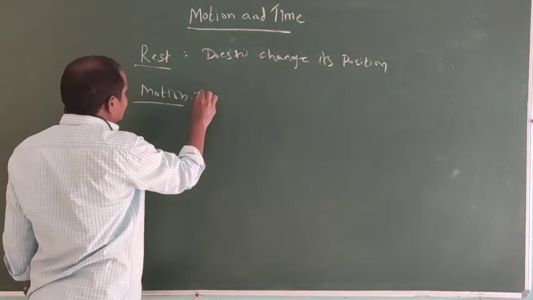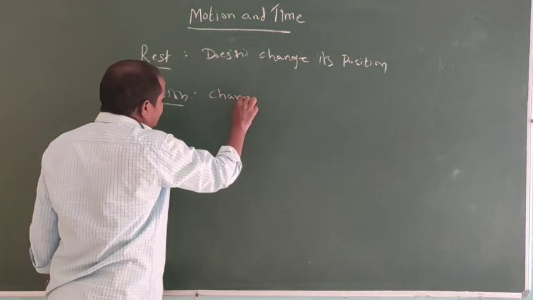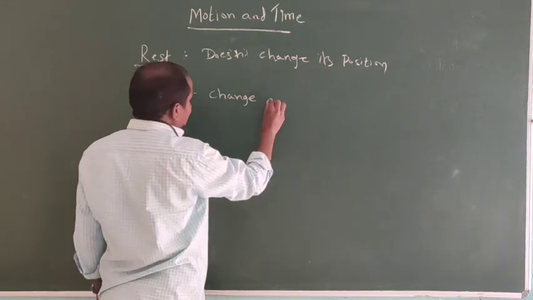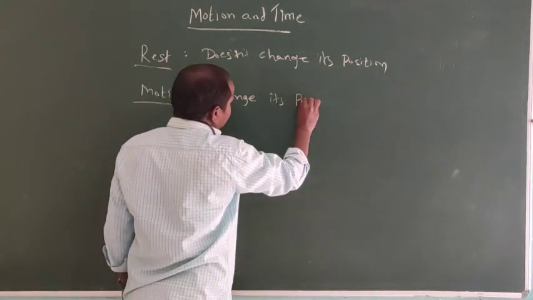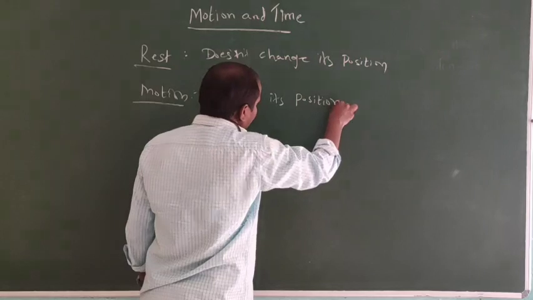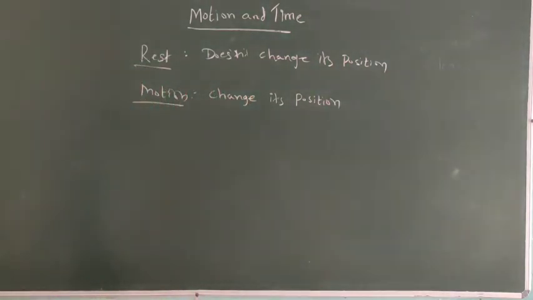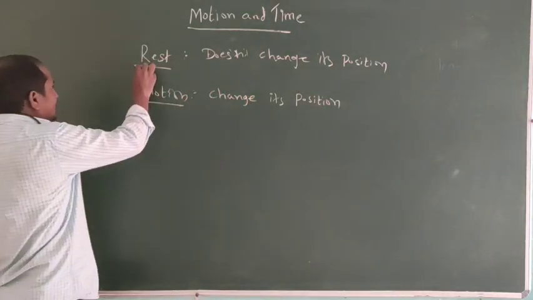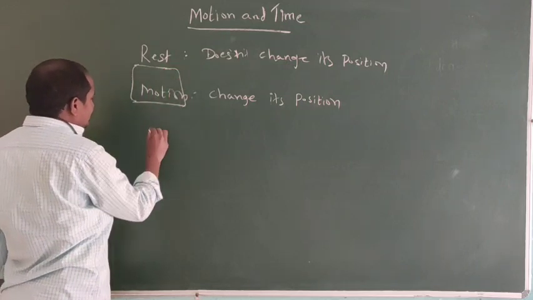If a body changes its position with respect to surroundings and time, it is called motion. Now, rest and motion both are related terms.